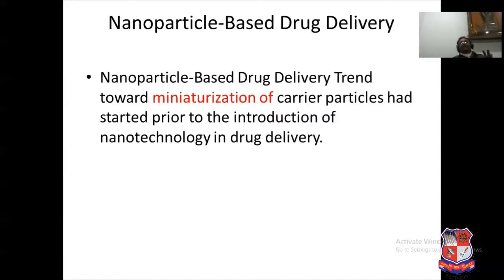For example, drugs that are available but don't have very good water solubility. That also you can increase using nanoparticles with the use of different types of conjugates, making them in the form of nanospheres, making them with the use of dendrimers and many more.